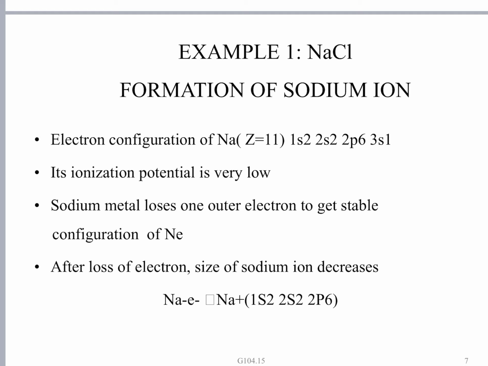So the effective nuclear charge on the electrons will increase. Since more positive charge is there and less negative charge is there, the electrons will be pulled nearer to the nucleus. So by the loss of one electron, the size of the sodium ion decreases, because 10 electrons are pulled by 11 protons more vigorously, with more force. So the size of the sodium ion shrinks or decreases.